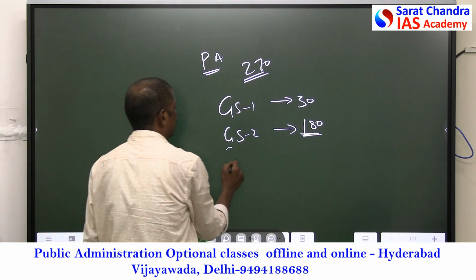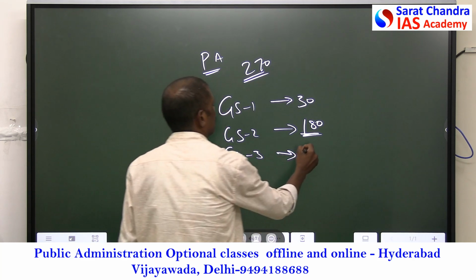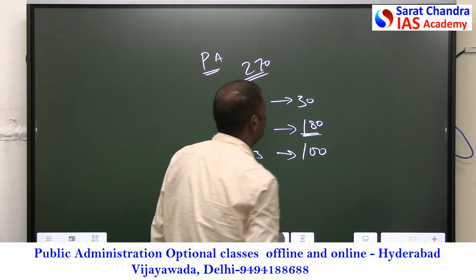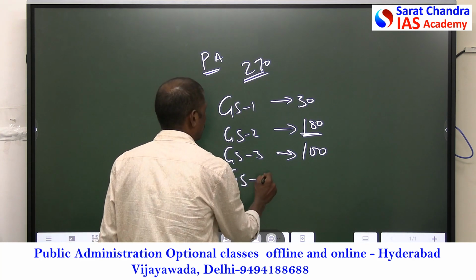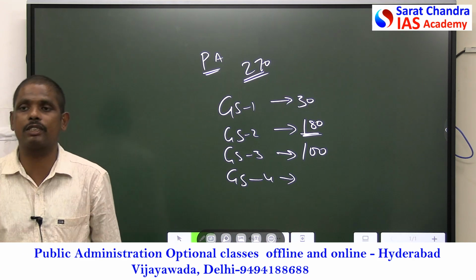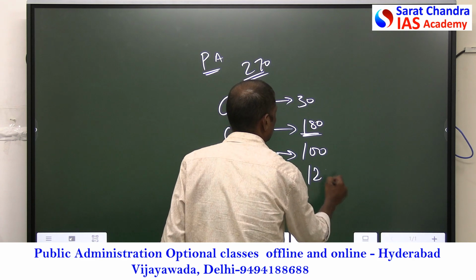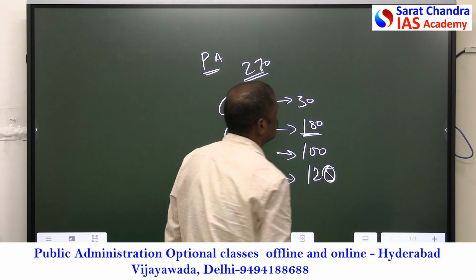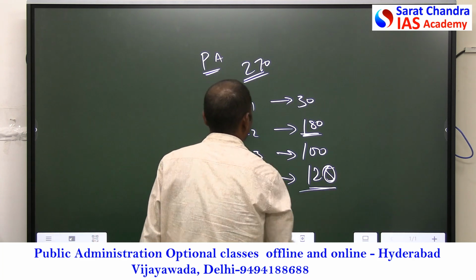In GS paper 3, you can answer almost 100 marks. In GS paper 4, the ethics paper, by the knowledge of public administration you can answer around 120 marks.